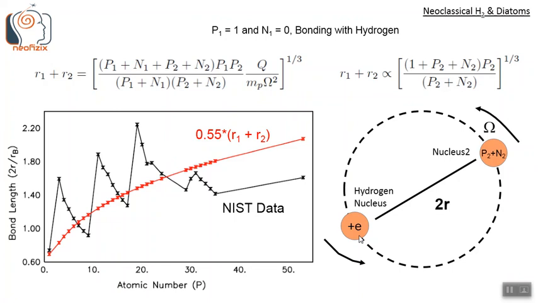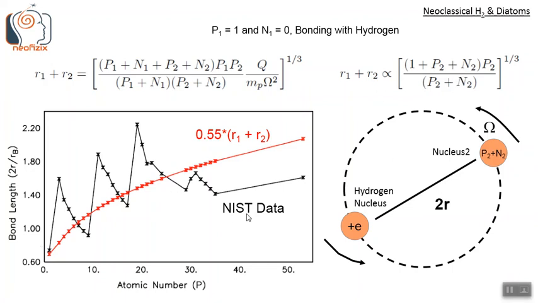This is a hydrogen nucleus plus electron, and it is getting bonded with some arbitrary nucleus 2 with P2 protons and N2 neutrons. This is hydrogen. This can be anything, lithium, oxygen, carbon, anything. So in that case, this was the general expression. If we put P1 equals 1 and N1 equals 0, this reduces to this. So this gives the bond lengths of hydrogen with other elements, diatomic bond lengths.